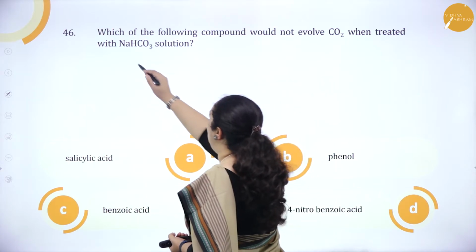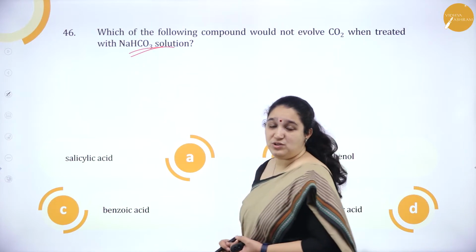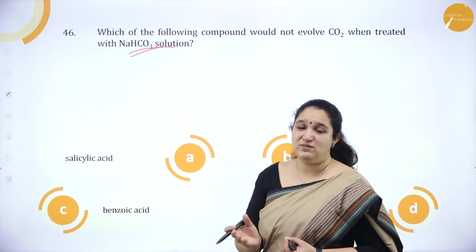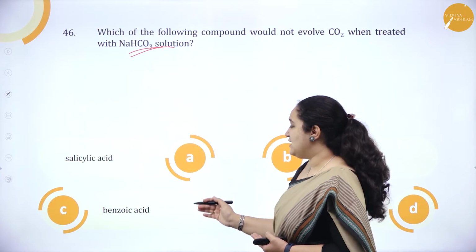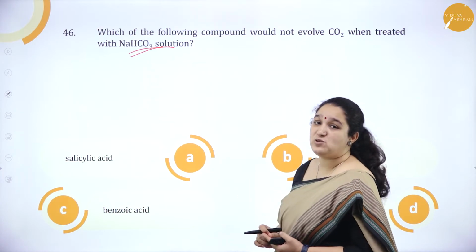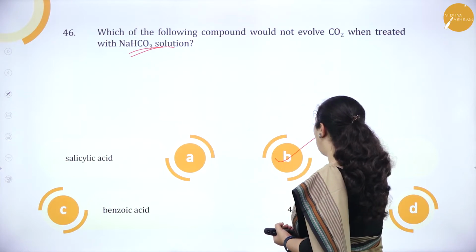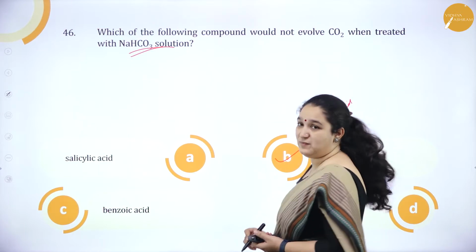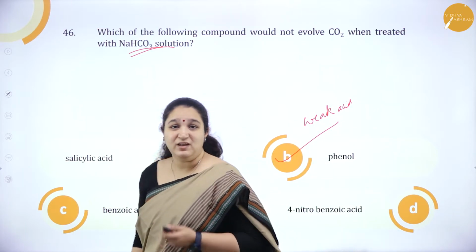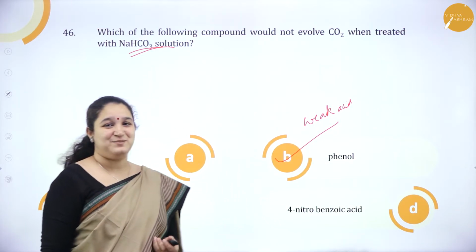So with sodium bicarbonate solution, a very weak acid will not be able to liberate carbon dioxide gas. Salicylic acid, benzoic acid and 4-nitrobenzoic acid are strong. Only phenol is a weak acid here. Okay, so option B, phenol is the correct answer.